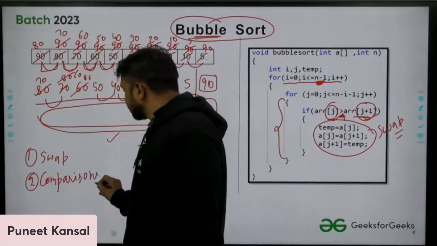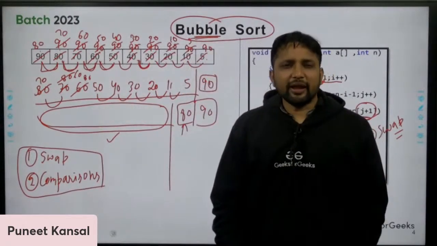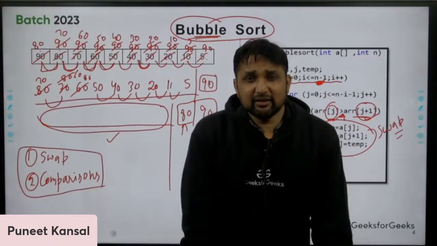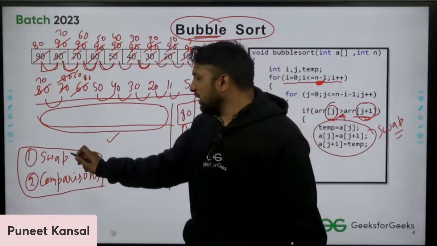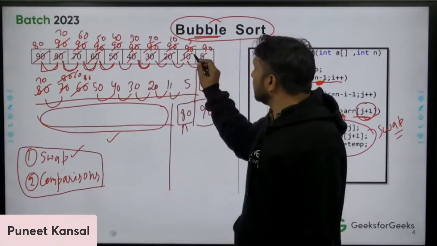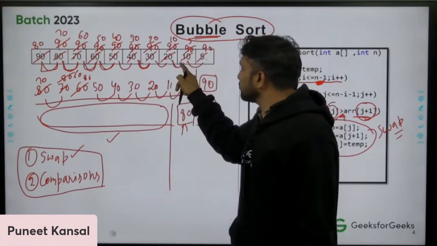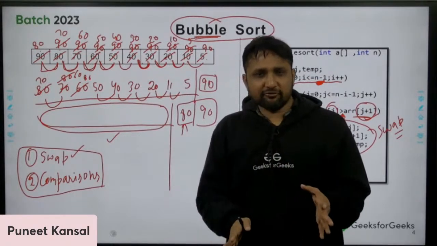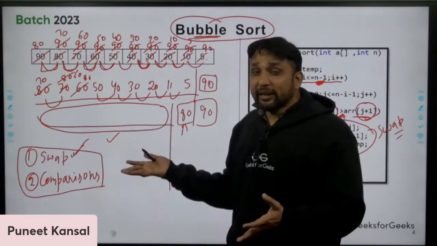That's it. So I'm repeating this thing again. Whenever somebody asks you the time complexity of any comparison based sorting algorithm, then you will check how many swap operations you perform. Like here you swap 90 with 5, one swap, another swap, another swap. How many swap operations are you performing, and how many comparisons?